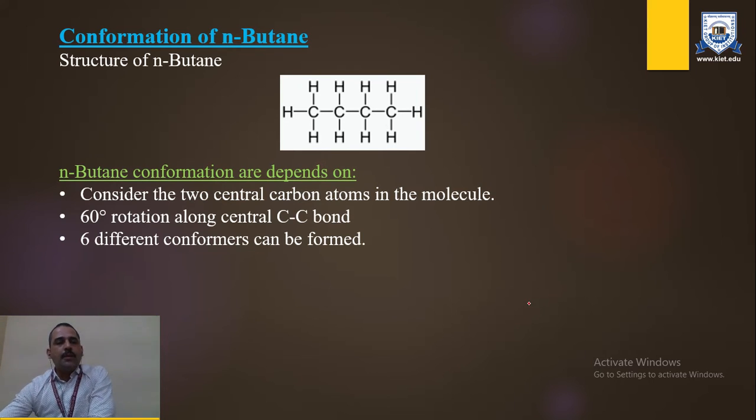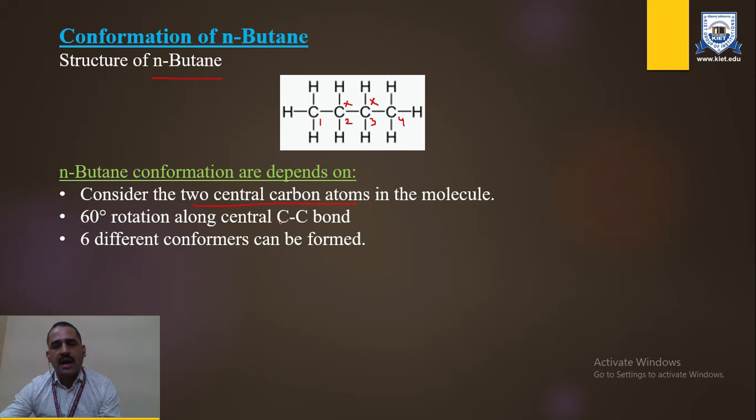Now I am coming to the main topic, that is conformation of N-butane. If we consider the structure of N-butane, it contains 4 carbons, number 1, 2, 3 and 4. We can consider the conformation of this normal butane by considering different parameters. Here we have to consider the two central carbon atoms in the molecule, which are carbon number 2 and carbon number 3.